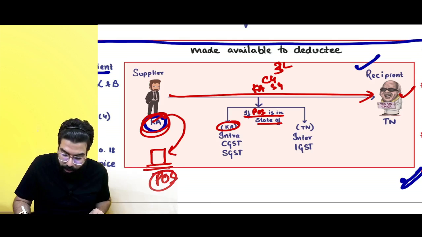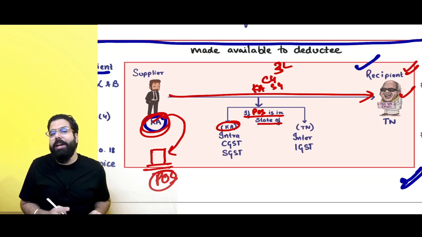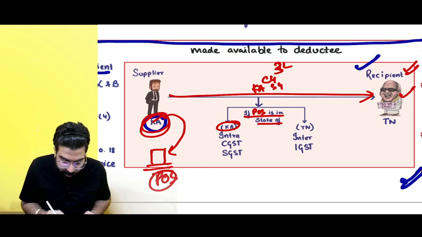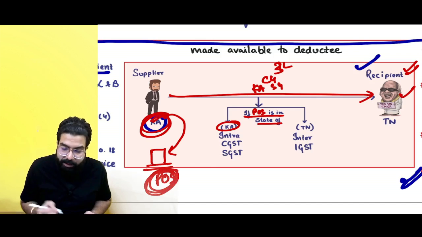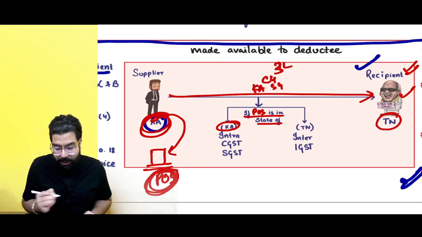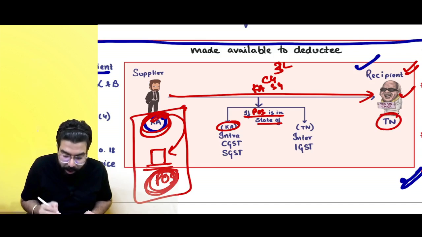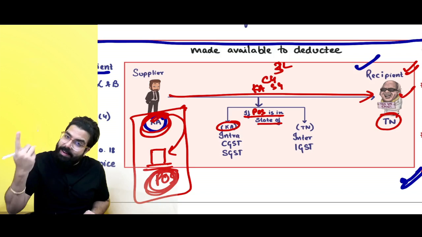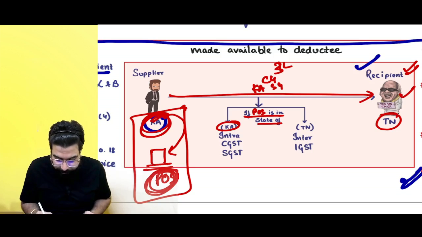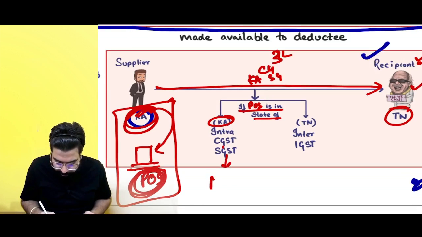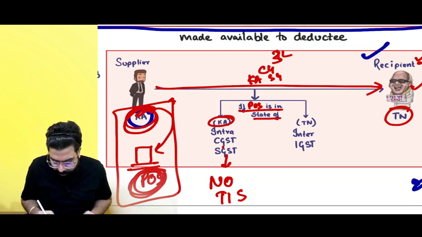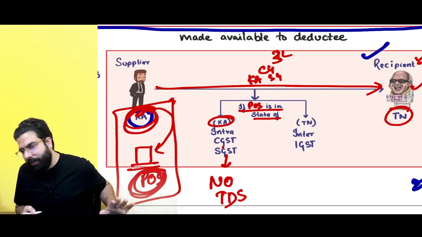In this scenario, the recipient will not deduct any TDS because supplier and place of supply are in one state, recipient is in another state. Then remember, these two are in one state together and recipient is in another state. Then, sir, no TDS. You can write over here, no TDS.